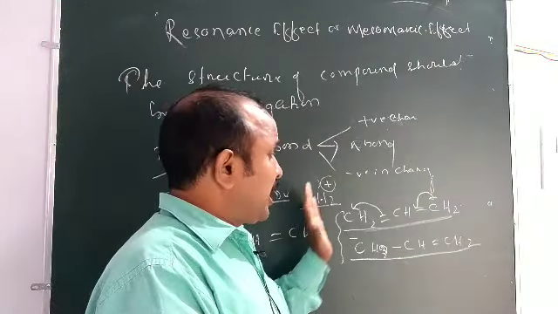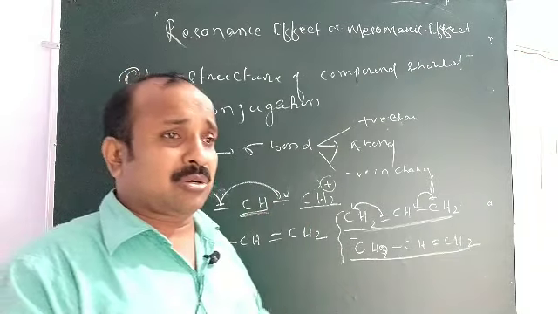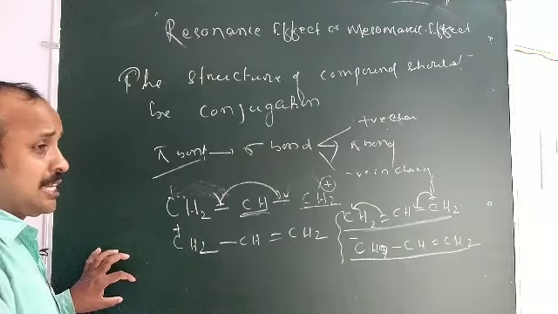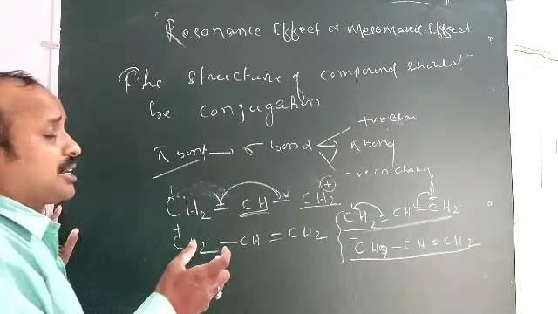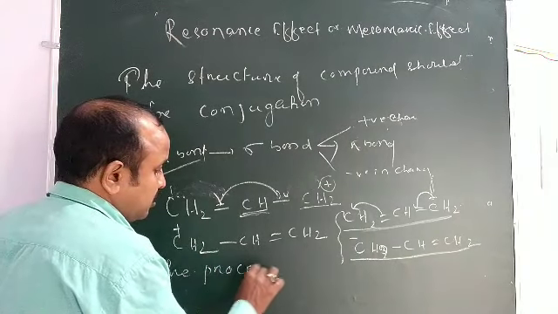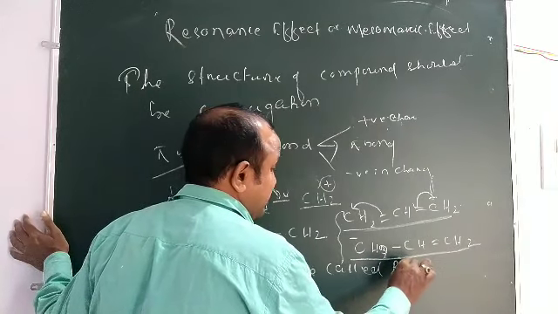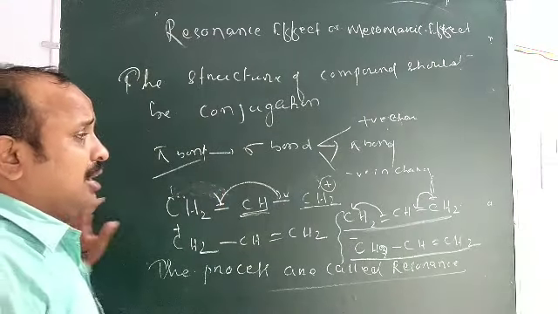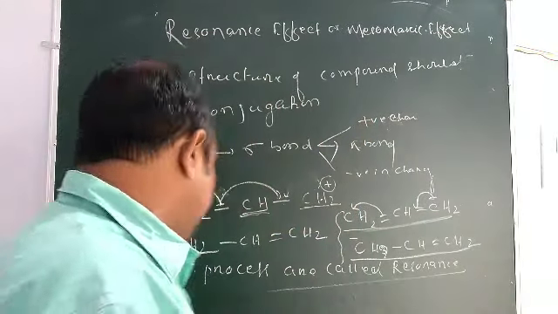The displacement of the pi electron or lone pair electron within a molecule is called resonating structure, and the process, the phenomenon, is called resonance.